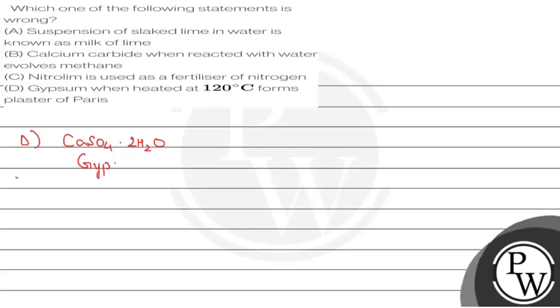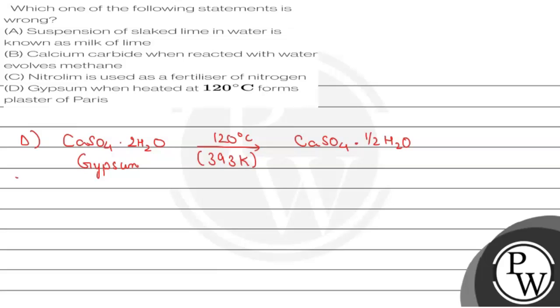This is commonly known as gypsum. इसको हीट करते हैं at 120 डिग्री सेल्सियस और 393 केल्विन. इस टेम्परेचर पे हीट करने पे it loses few molecules of water and forms a hemihydrate of calcium sulfate.